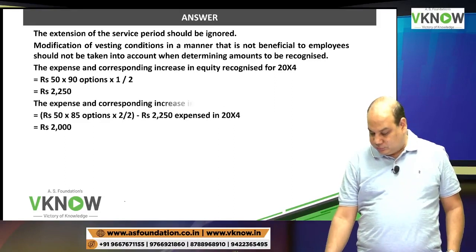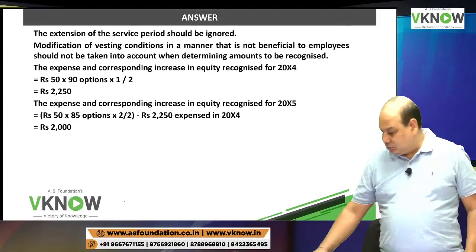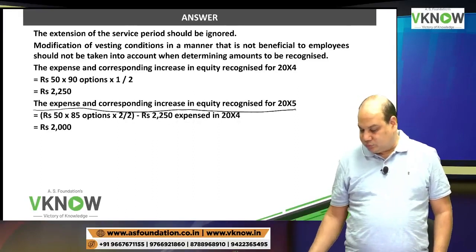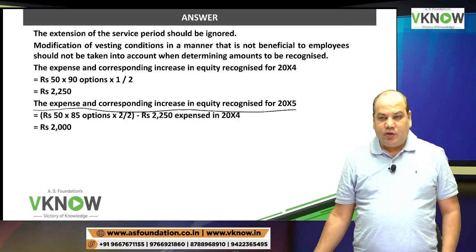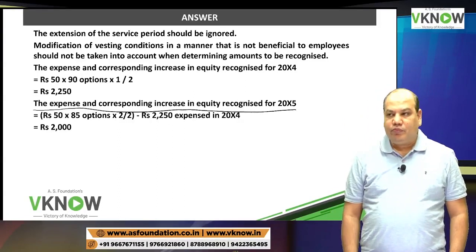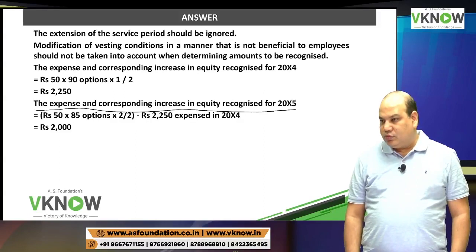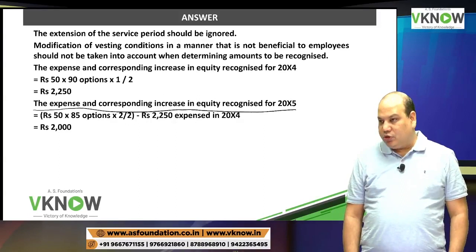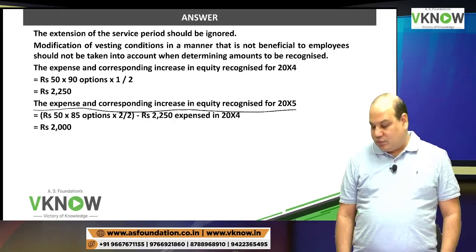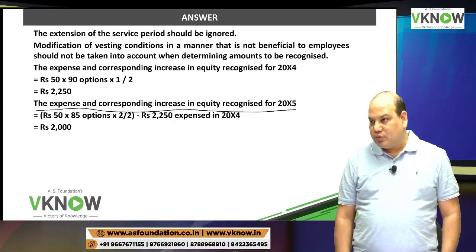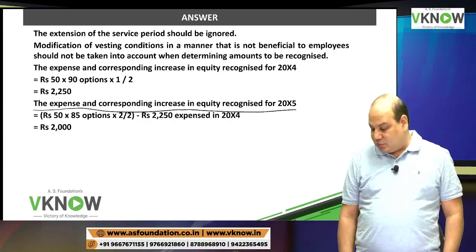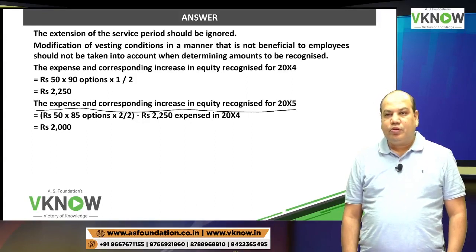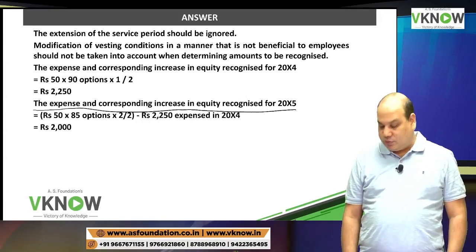Then write down the second point. The expense and corresponding increase in equity recognized in 20x5 is 50 into 85 into 2 by 2, understood? Minus rupees 2250 expensed in 20x4. So the answer is 2000.